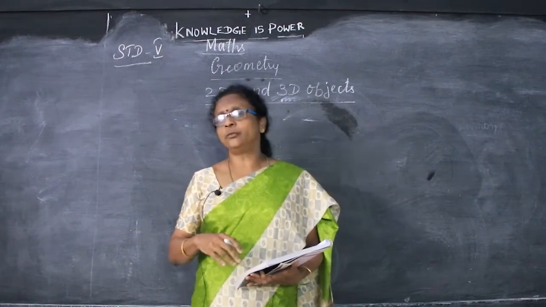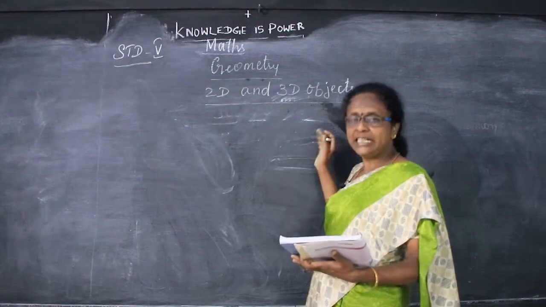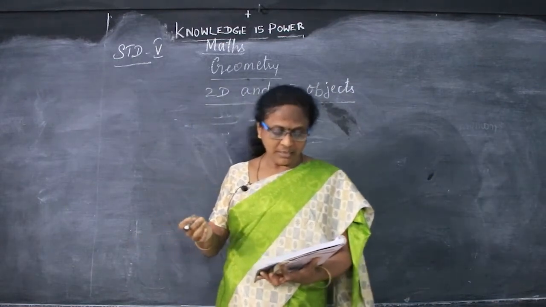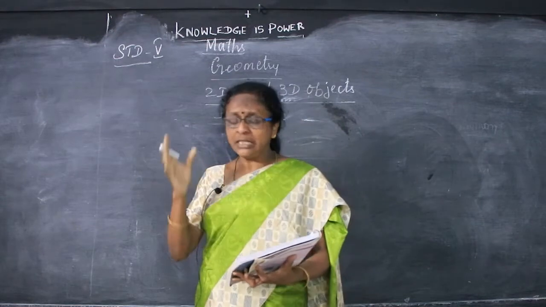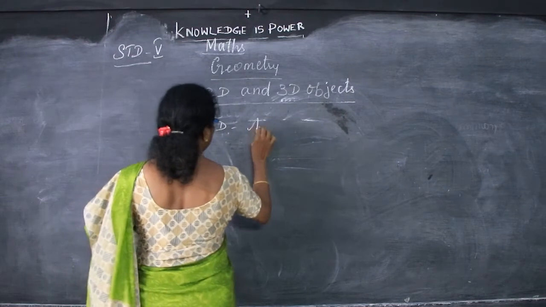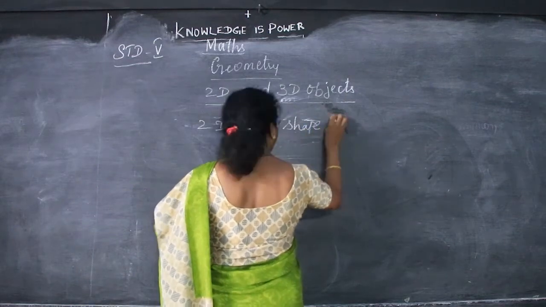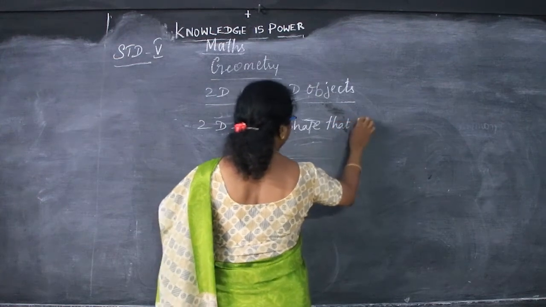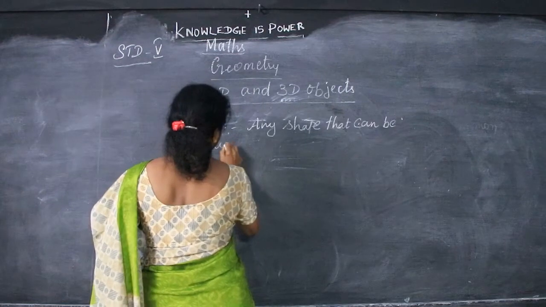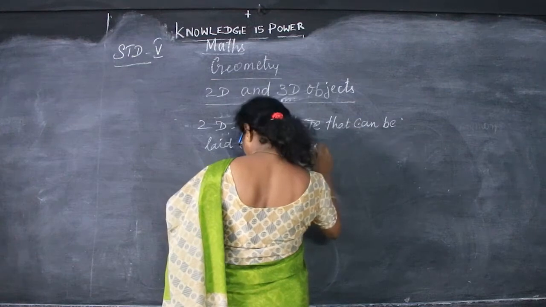So these geometry shapes are 2D, that is 2 dimension, and 3 dimension. What do you mean by 2 dimension and 3 dimension? A 2 dimension shape is any shape that lies on a flat surface, that can be laid on a flat surface.